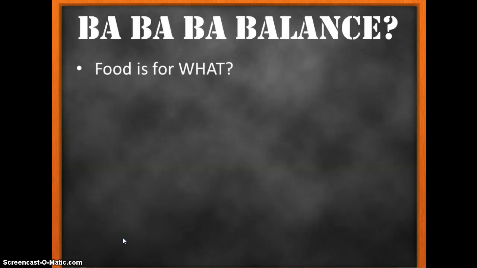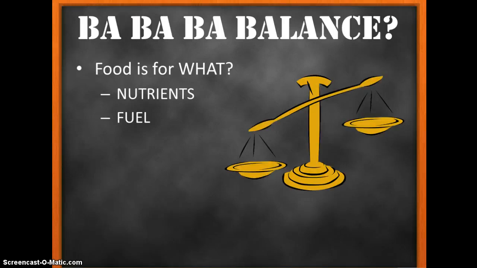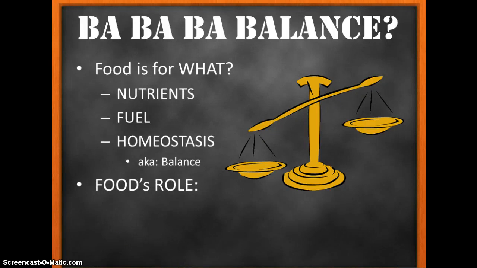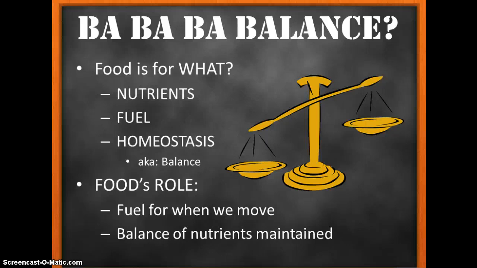You may be wondering what food is for. Well, food is not only for our taste buds to enjoy, but it also provides nutrients and fuel to our body. It also does this really cool thing known as homeostasis. You see the balance being off to the left-hand side of the screen. That is a symbol because homeostasis also means balance. Homeostasis is called balance because it's our body's internal scale. So now we know that food's role is fuel for when we move, as well as it balances our nutrients.